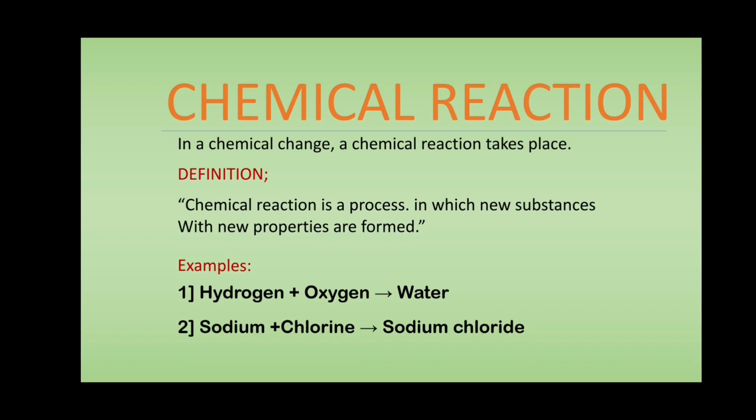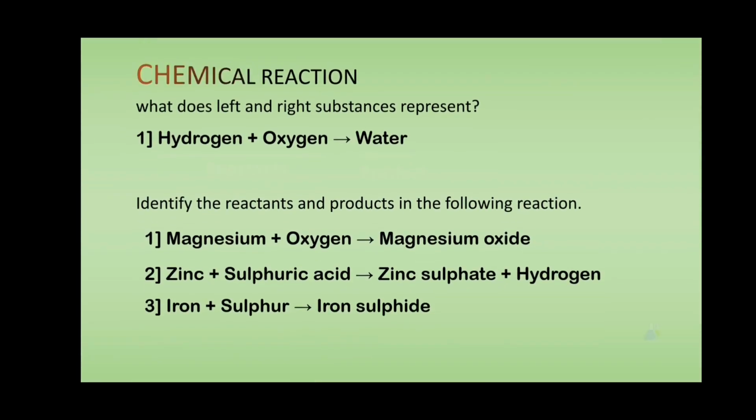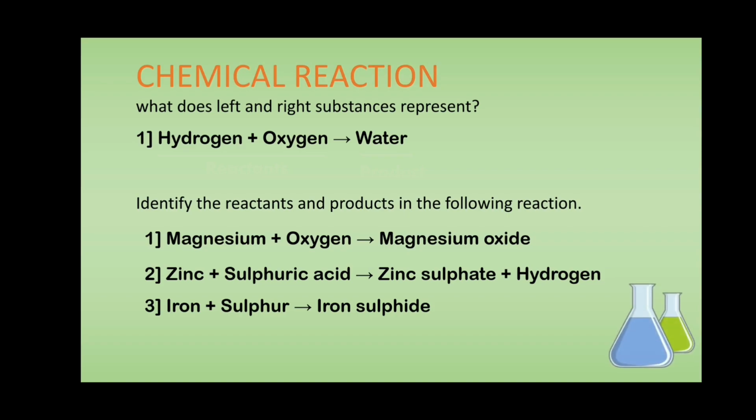Dear student, let us consider chemical reaction. What do the left and right substances represent? Here, in this example, hydrogen reacts with oxygen, resulting in the formation of water.